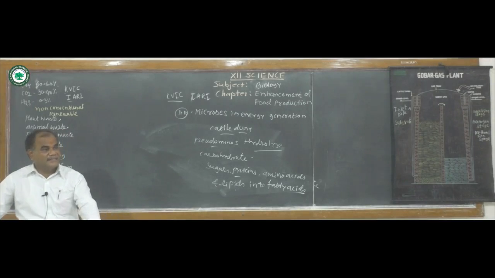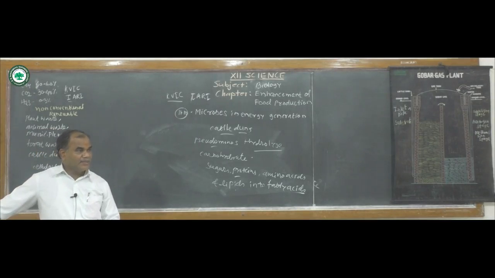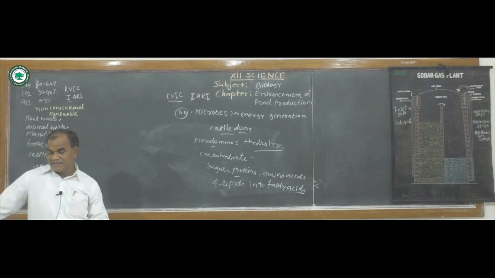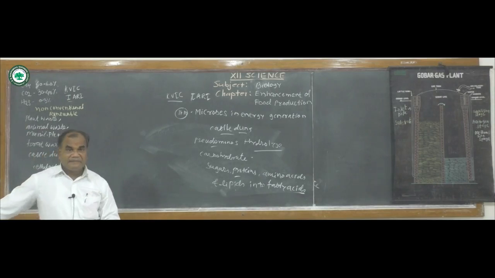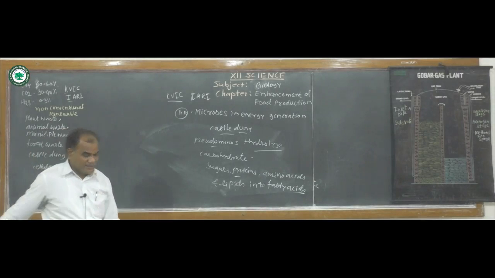And the remaining sludge, that is, after the removal of gas, the remaining part is sludge. This sludge that is left is used for fertilizers. This sludge, the remaining part from the biogas plant, is used as fertilizer.